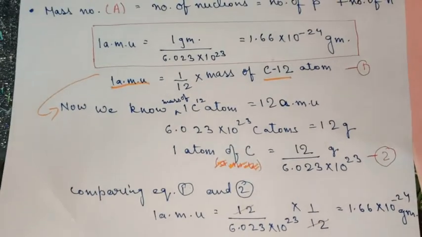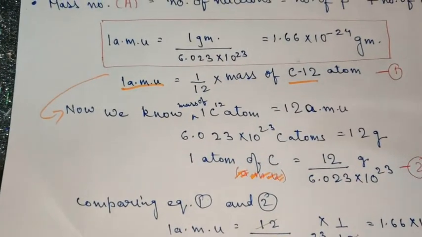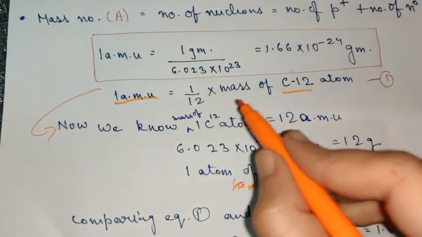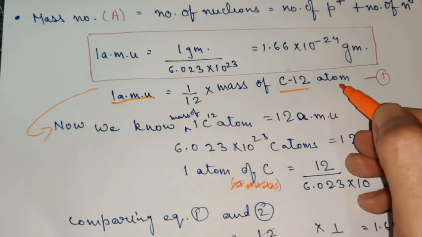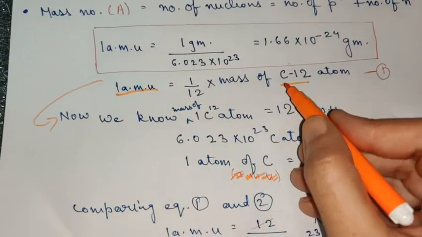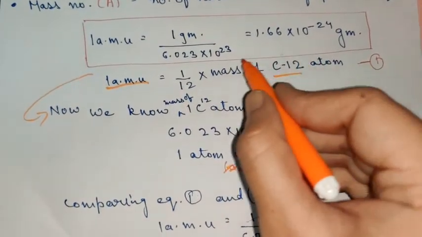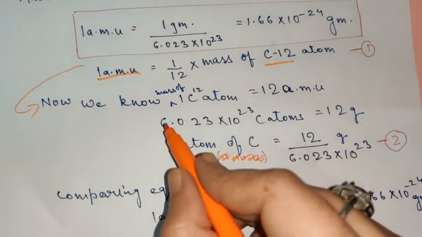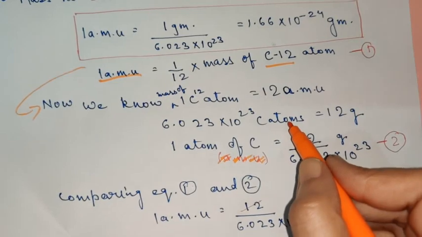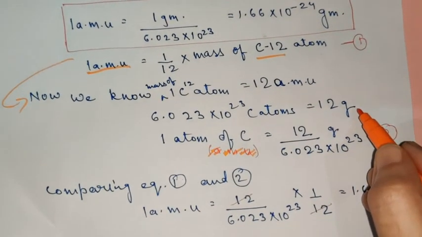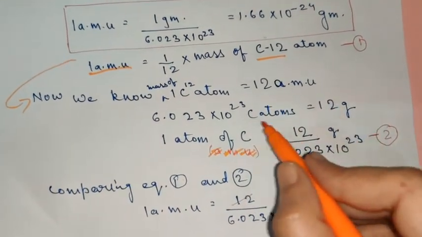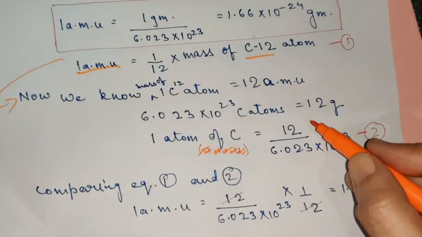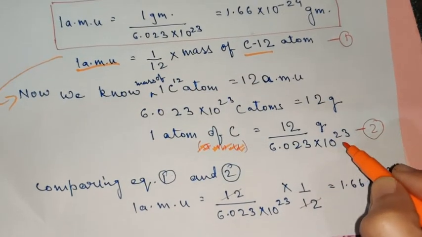I am trying to explain this again. Children, this is known that 1 amu is equal to 1/12 the mass of a C12 atom. Now how do we get the mass of one atom of C12? From this relation: if these many atoms of C12 weigh 12 gram, which is the mass of 1 mole of atoms, then 1 atom of carbon will weigh 12 upon 6.023 into 10 raised to the power 23.